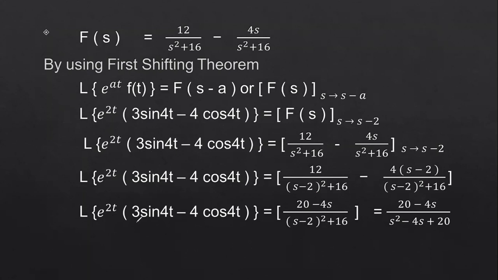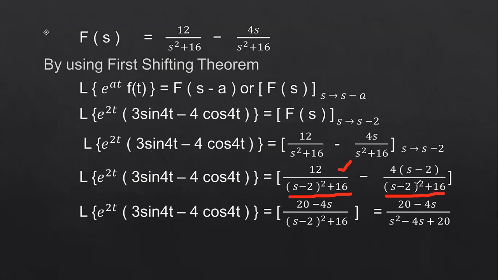Finally, if you simplify this, you will get 12 by... Here we don't need to expand, because for the first function the denominator term is s minus 2 whole square plus 16, and for the second term also the denominator is s minus 2 whole square plus 16.